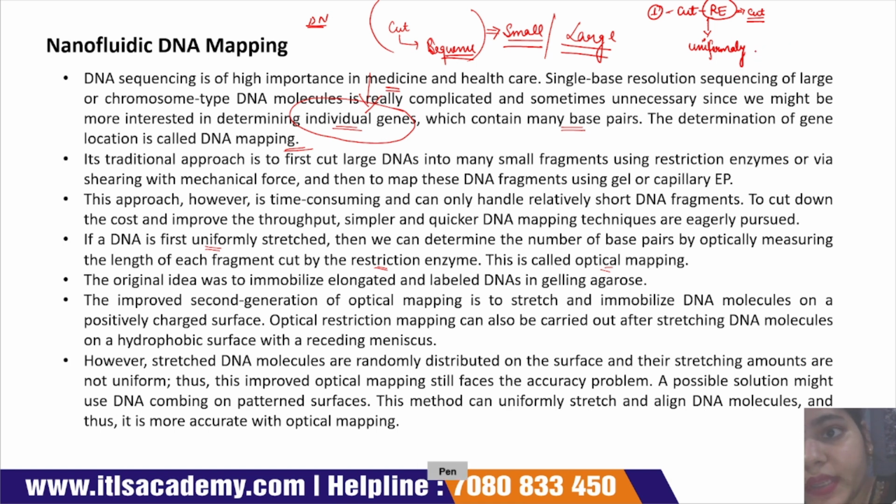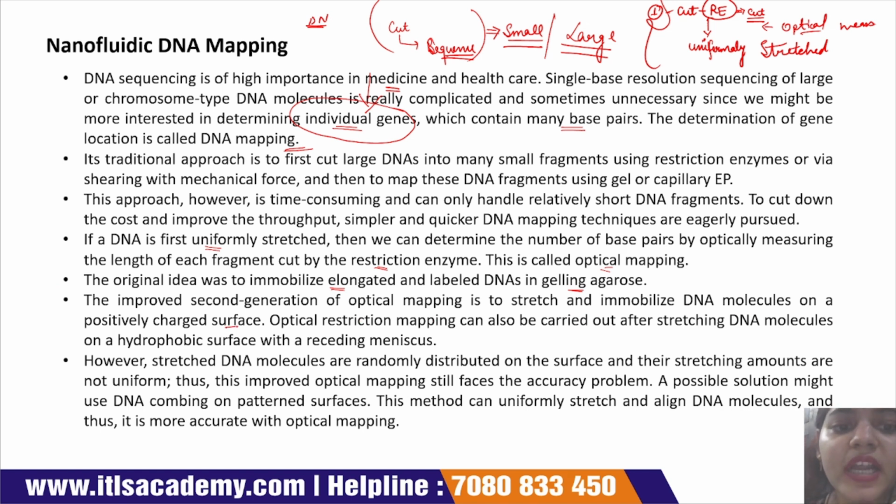Then we uniformly stretch this DNA sequence. Then we perform optical measuring, and this process is known as optical mapping. The original idea was to immobilize or elongate the DNA in gelling agarose. To improve, the second generation of optical mapping is to stretch and immobilize the DNA molecule on a positively charged surface.